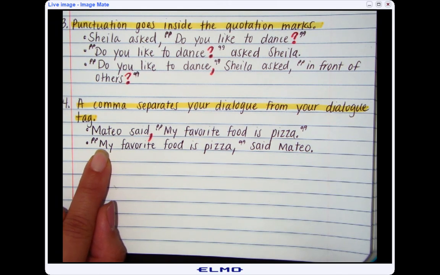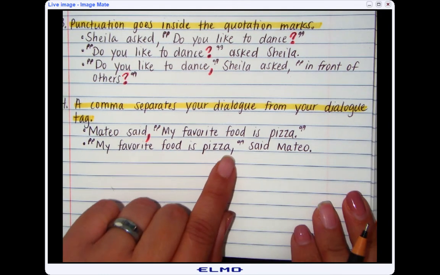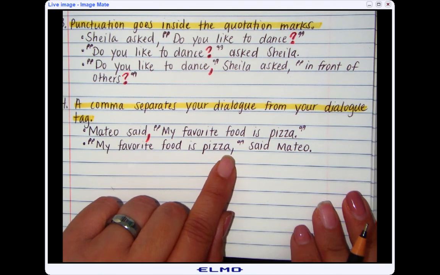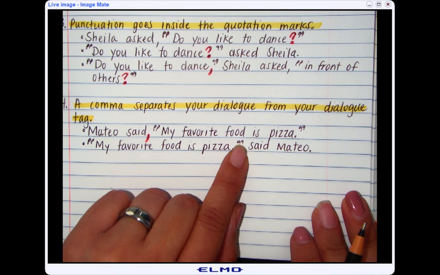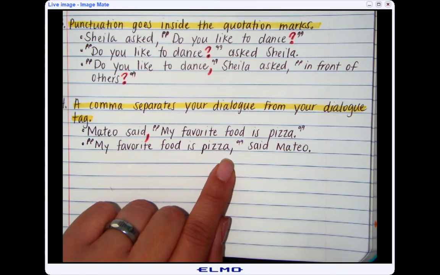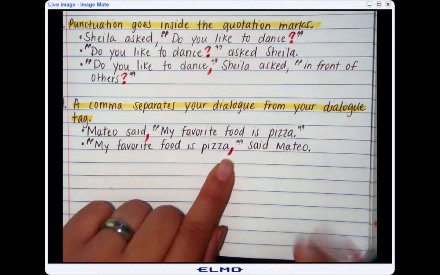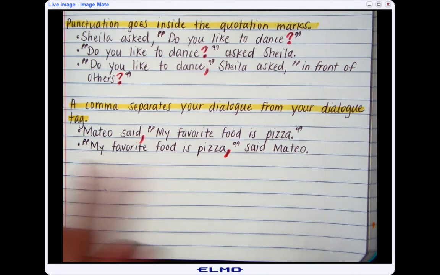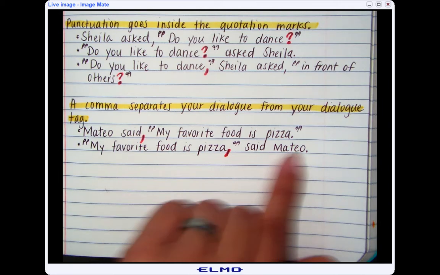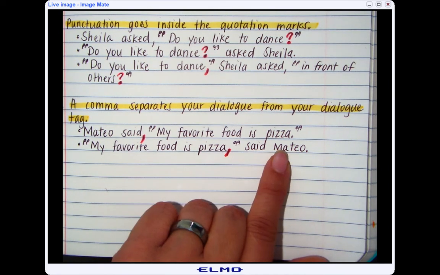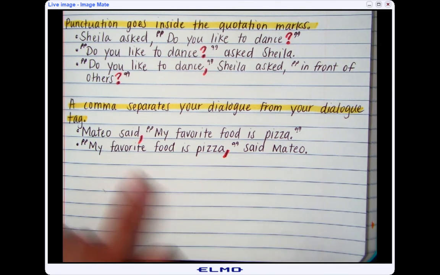I followed the third rule, putting the punctuation mark, in this case a comma, inside the quotation marks. And I followed the fourth rule in the same way because I have a comma that separates the dialogue from the dialogue tag. That's how we know what was said and who said it.